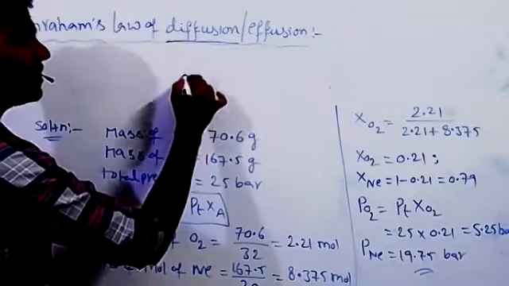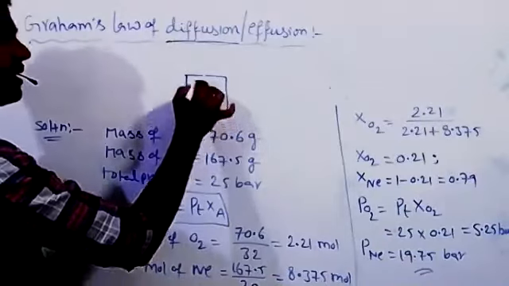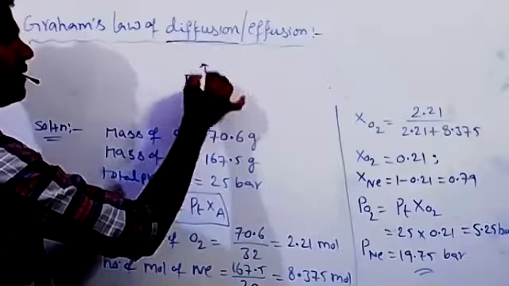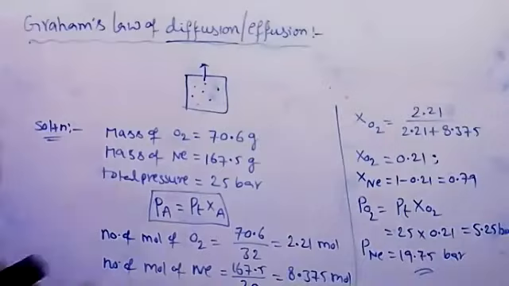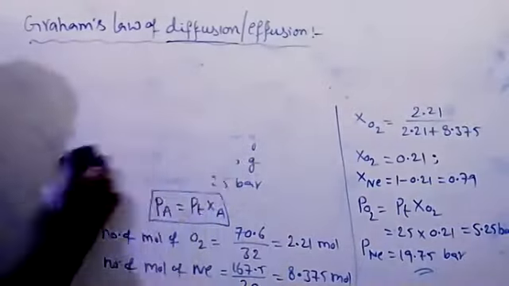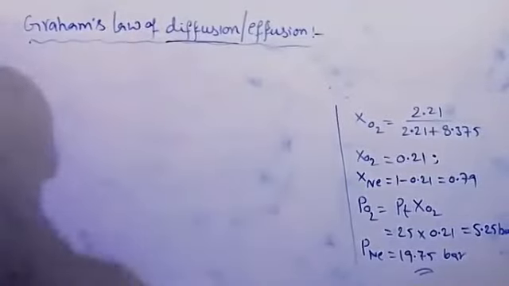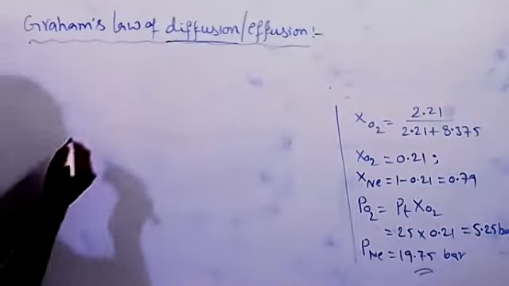Effusion means suppose a gas is enclosed in a cylinder. We make a small hole, and the gas is escaping from this cylinder. That process we are calling effusion. But both have the same formulas. So first, the rate of diffusion or effusion formula.